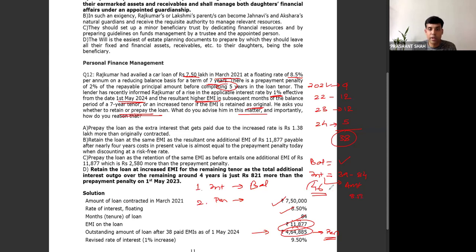Now considering 46 periods or 46 months, you'll take this amount as PV, that is 4,64,000, and N is taken as 46. I by Y is the revised rate, that is 9.5, divided by 12, and you will find out the installment. I'll guide you; the answer is there on the next page. So you'll find out PMT and you will find out the interest for the same period, that is 1 to 46.